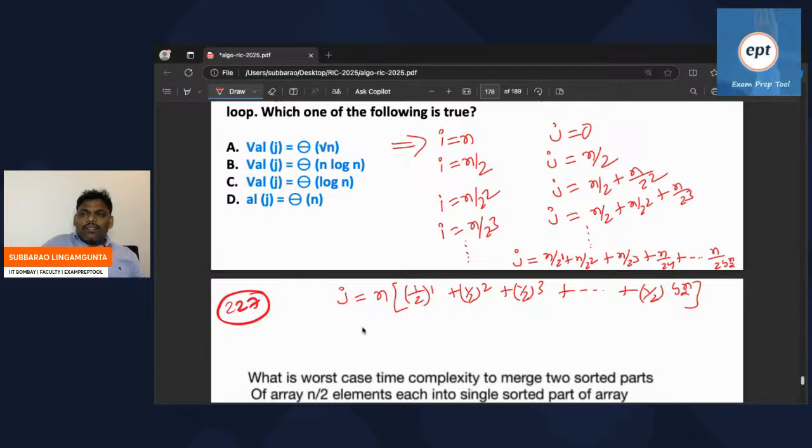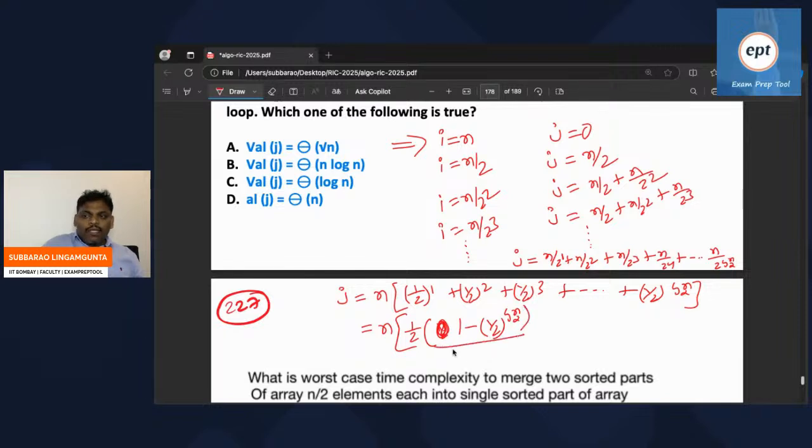If you observe clearly, it is a GP series with r value less than 1. The formula you know very well: for r less than 1, the sum is a into 1 minus r power n by 1 minus r, where n is log n base 2.